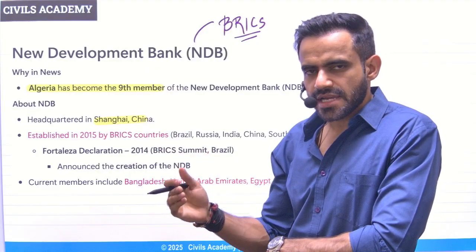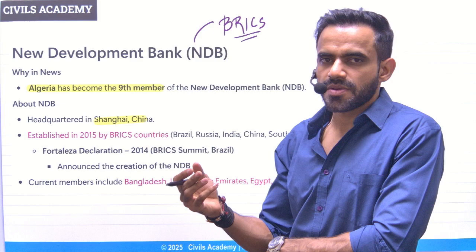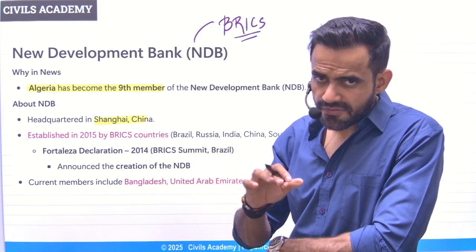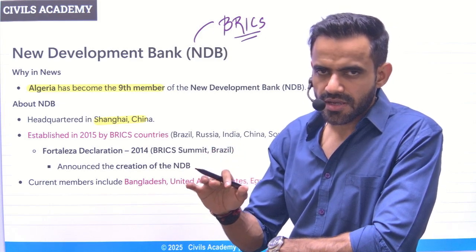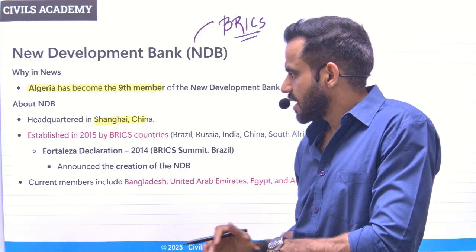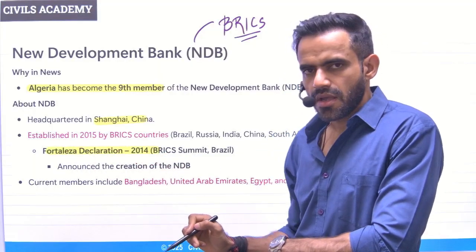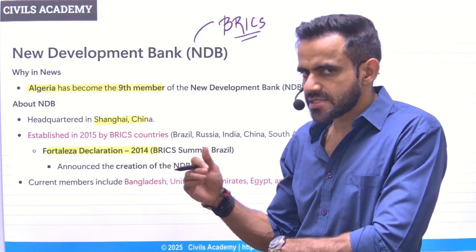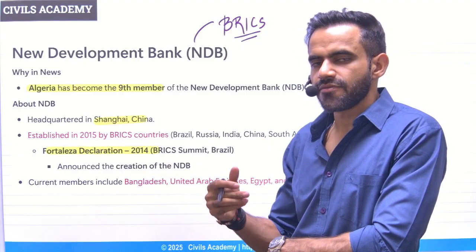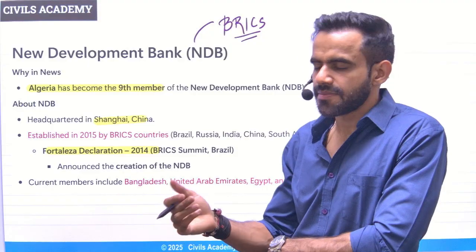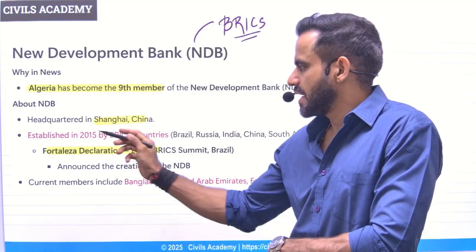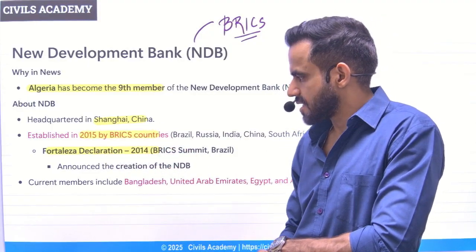Now, understand the BRICS Bank was set up on the principle of equality, that all the founding members will be equal. So that's first thing. Second thing, it was set up through the Fortaleza Declaration of 2014. So in 2014, Brazil was the host of the BRICS Summit, and subsequently the Fortaleza Declaration was signed to set up a BRICS Bank. Subsequently, in 2015, the BRICS Bank was set up.